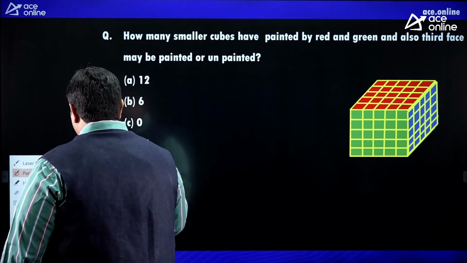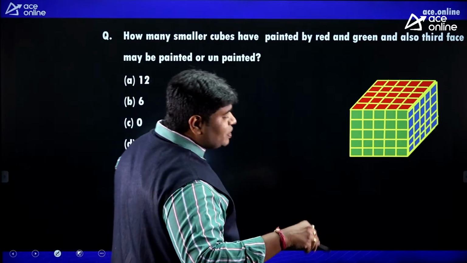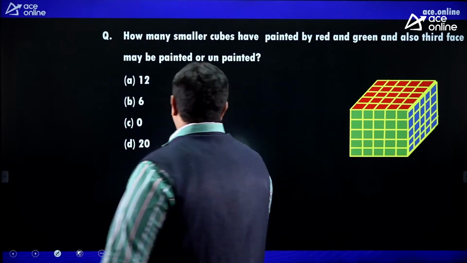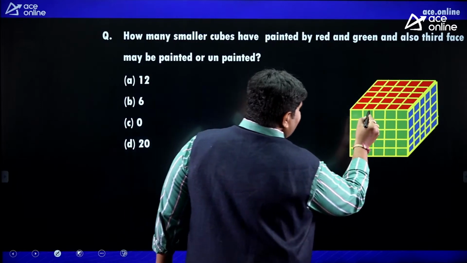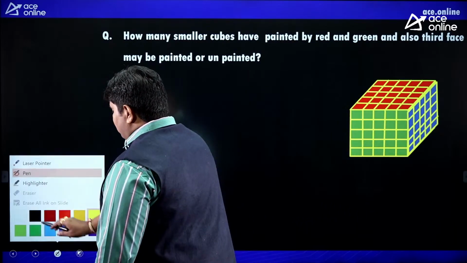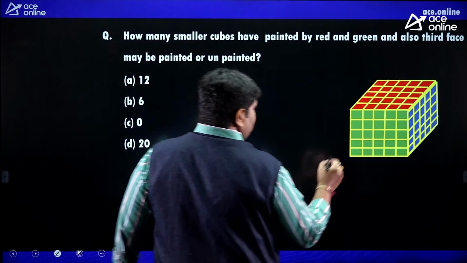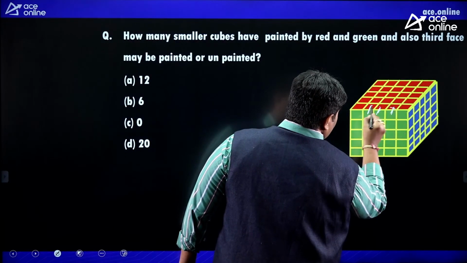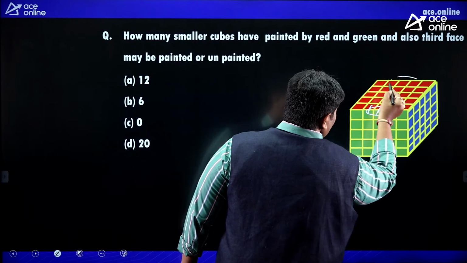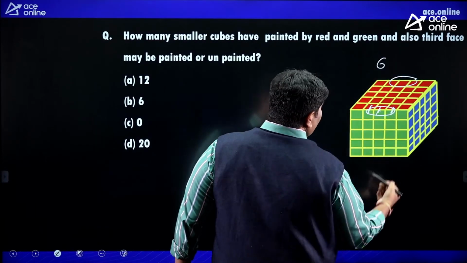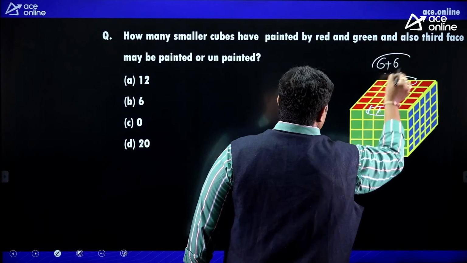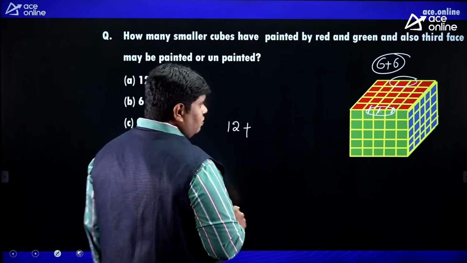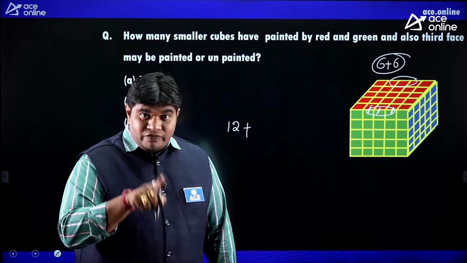friends, here red green compulsory, third face may be painted or unpainted, but red green compulsory. First of all, only red green you can select. Look at, friends, here. Red, green, 1, 2, 3. These 3 pieces, that side also 3 pieces. Total 6. Bottom also same 6. 6 plus 6, 12. Red and green is 12.